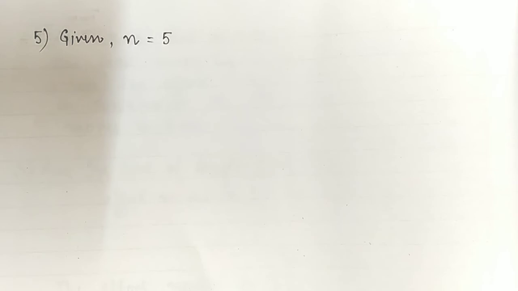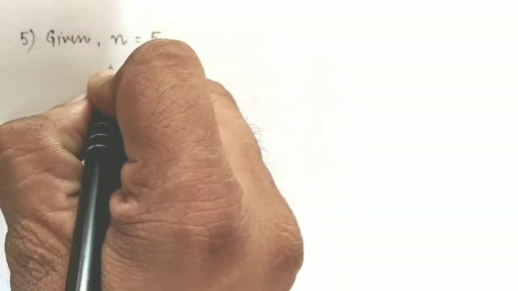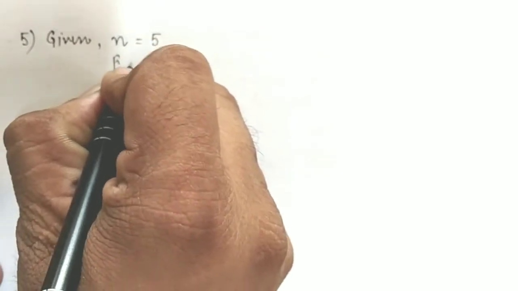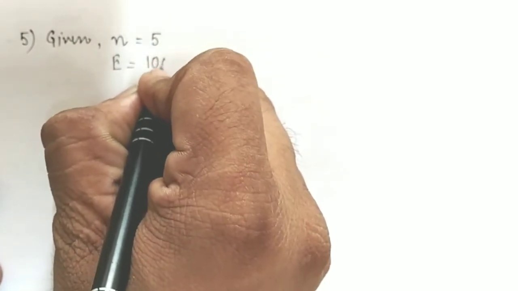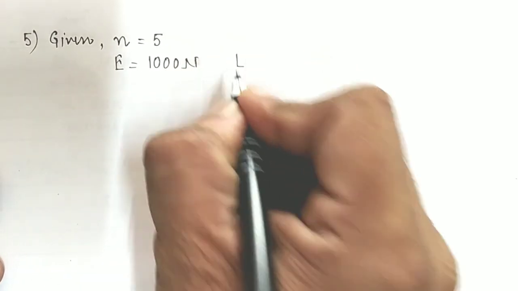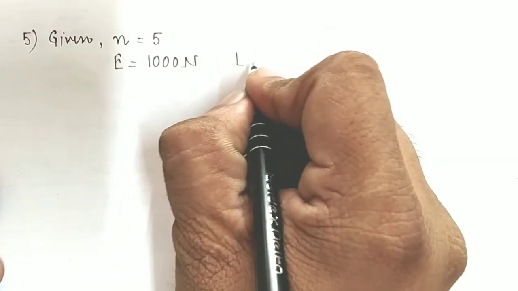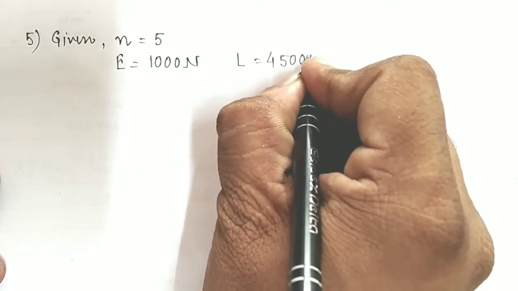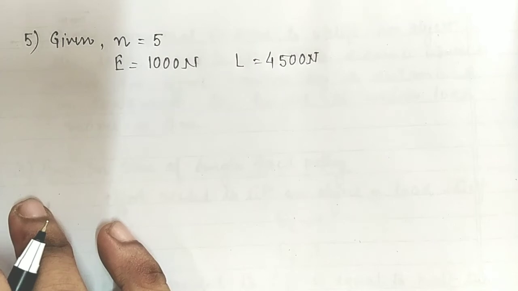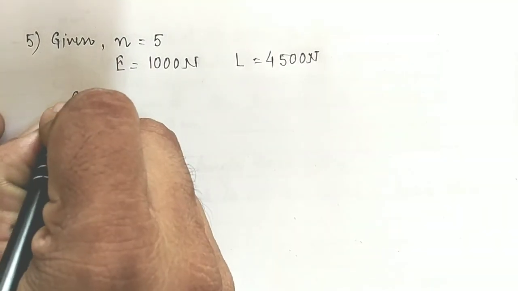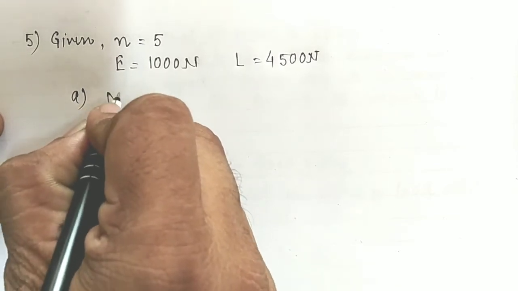So children, inside of this question, effort is given. What is given? That an effort of 1000 Newton is needed in order to uplift a load, which is also given as 4500 Newton. Okay children, what do we have to calculate? First we have to calculate its mechanical advantage. So let's start to solve part A, that is mechanical advantage.